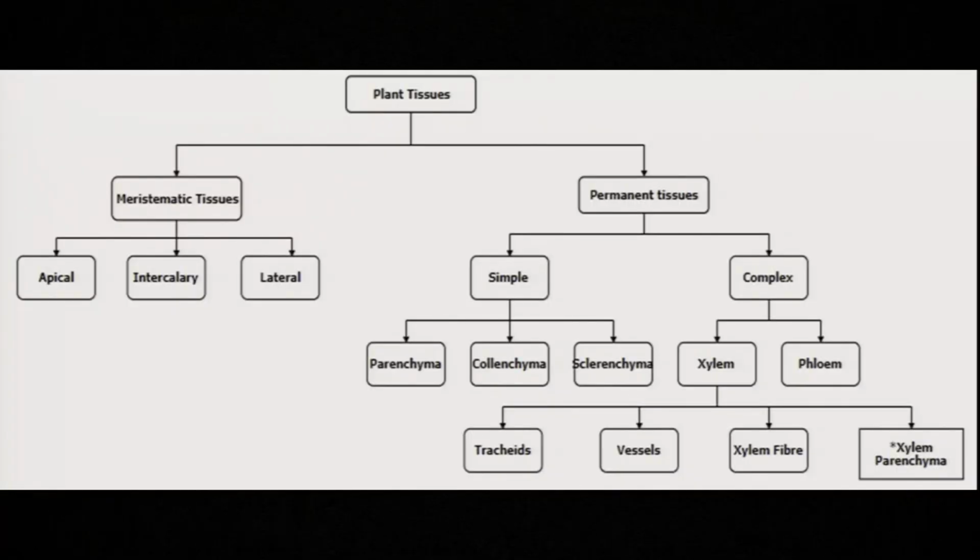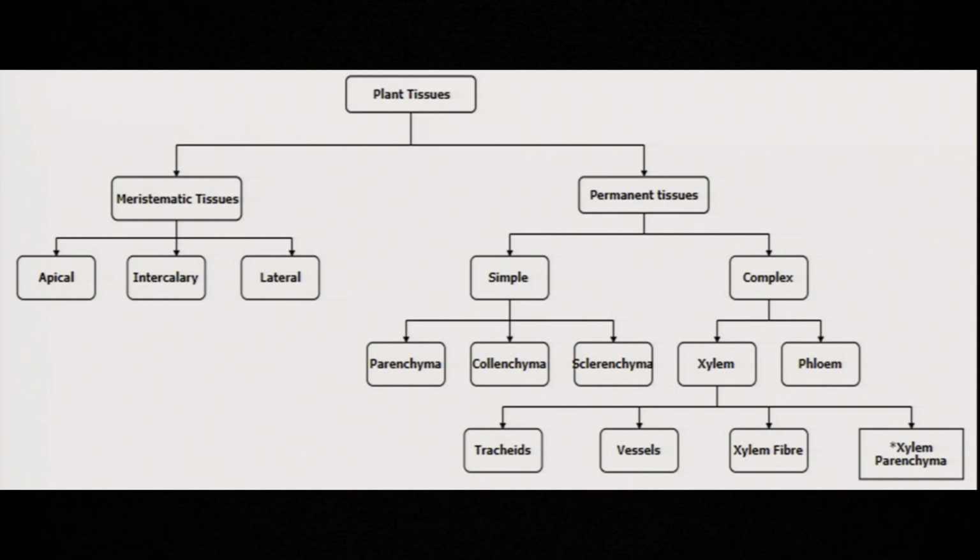So students, today you got to know about different types of plant tissue. Plant tissue is of two types, meristematic and permanent. Meristematic is again divided into three types on the basis of position, that is apical, intercalary and lateral.